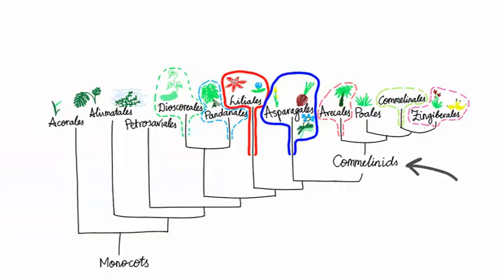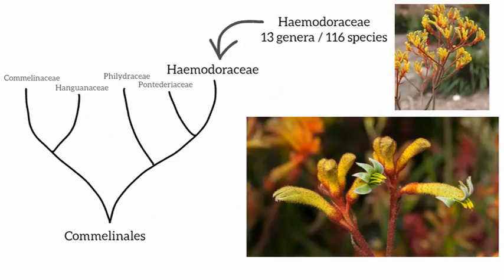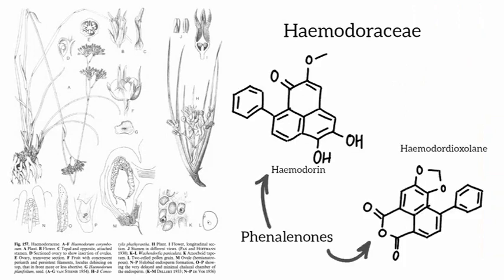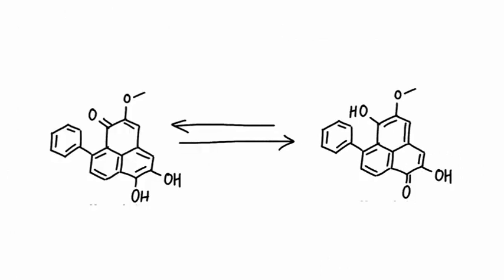Another group, the Commelinales, includes an interesting taxon of plants known as the Haemodoraceae. The Haemodoraceae family contain kangaroo paws, Australian plants named for the distinctive shape of their beautiful flowers. Another genus, Haemodorum, in this family has dark-colored roots, which can be extracted for dark pigments, for which the plants are appropriately named bloodroots. The dark color comes from phenalenones, two of which are named haemodorin and haemocorin, with their glycosides also present. Their ability to absorb light likely comes from their extensive conjugation and phenol enolate ketone tautomeric forms.